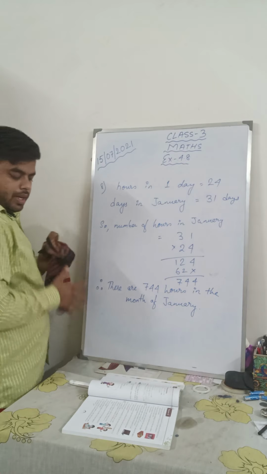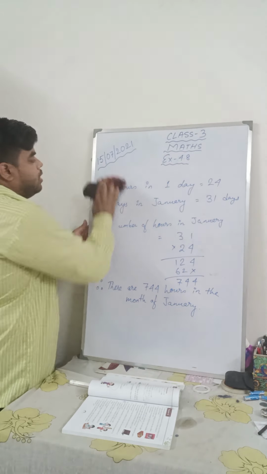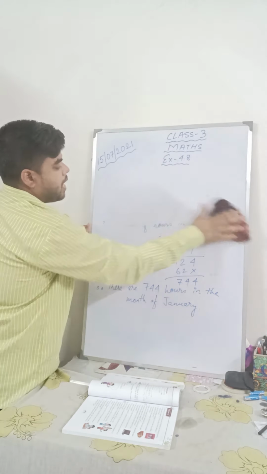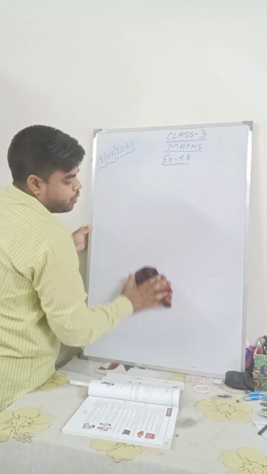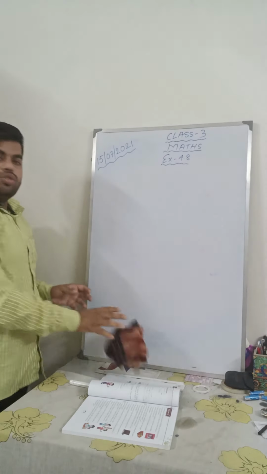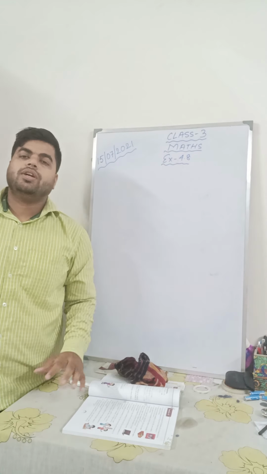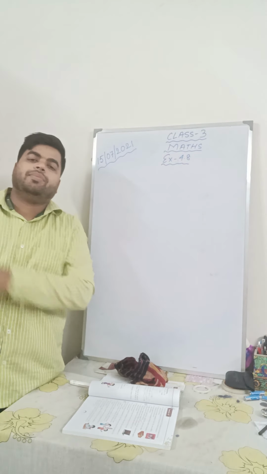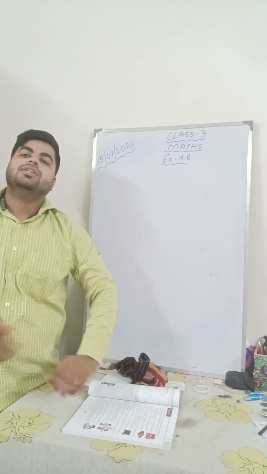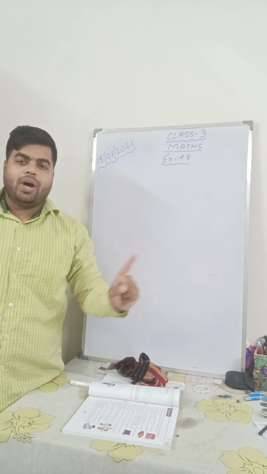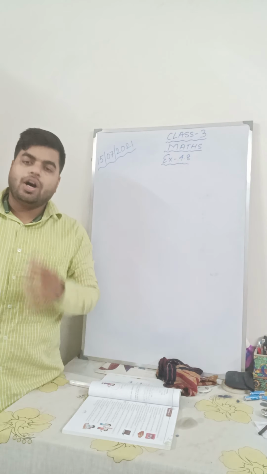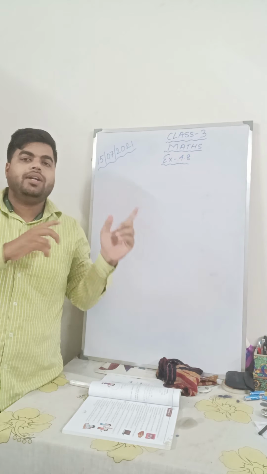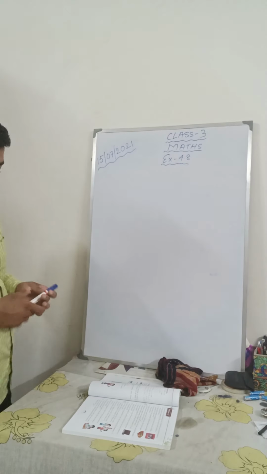Question number 9. In question number 9 they have said 175 cars were parked in a parking lot. How many cars can be parked in 25 such parking lots? So you know what is a parking lot? Parking lot is a place where cars are kept. Kept in the sense parked. So in one parking lot 175 cars can be parked. So how many cars can be parked in 25 such parking lots?